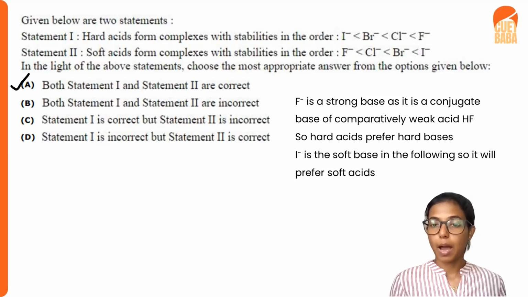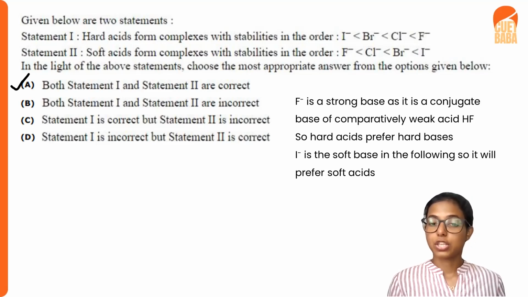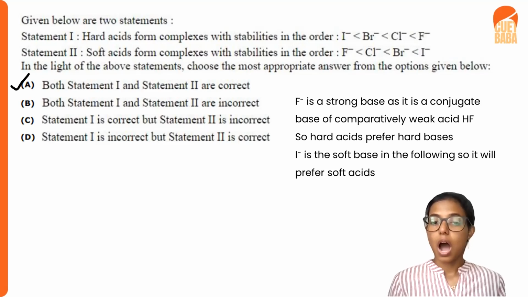So here F minus is a strong base, which is the conjugate base of the comparatively weak acid HF. So hard acids prefer hard bases. So this statement is true. That is, F minus is a strong base, so hard acids will prefer to bond with F minus.